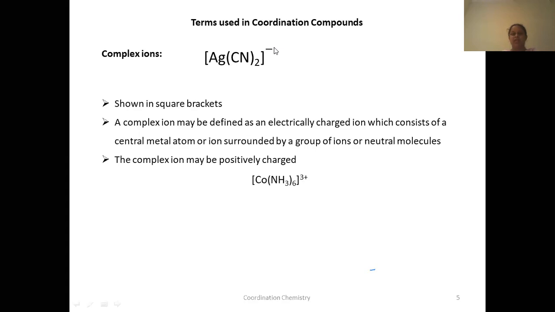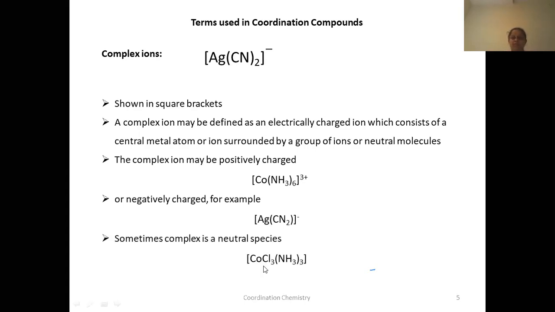If nothing is there, it means -1. What is the charge of this complex? 3 plus means plus 3. And it can be neutral also. See here, is there any charge on this complex? No, 0. There is nothing, no charge here, means 0.